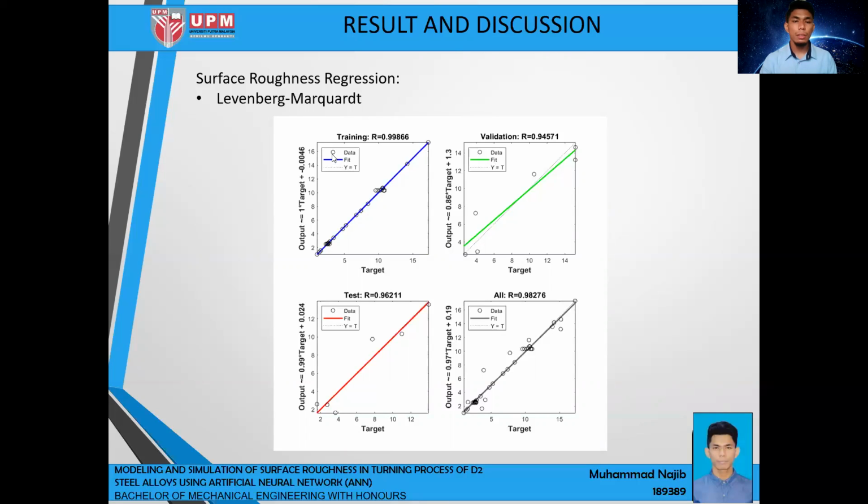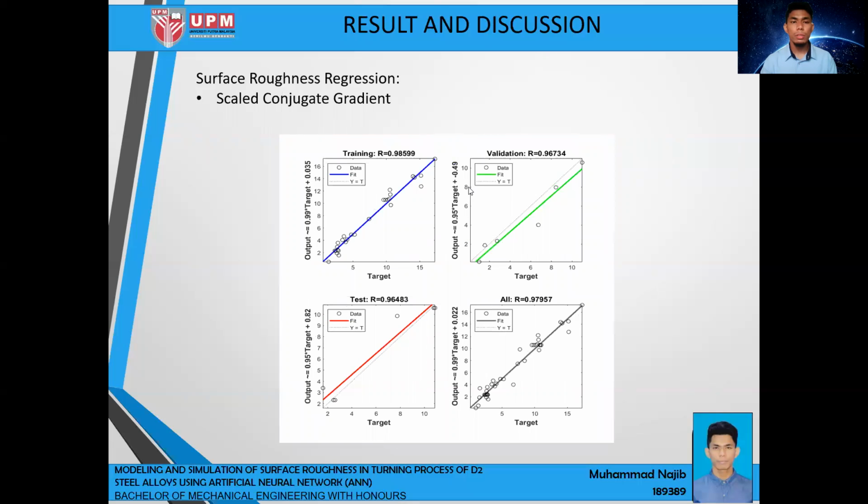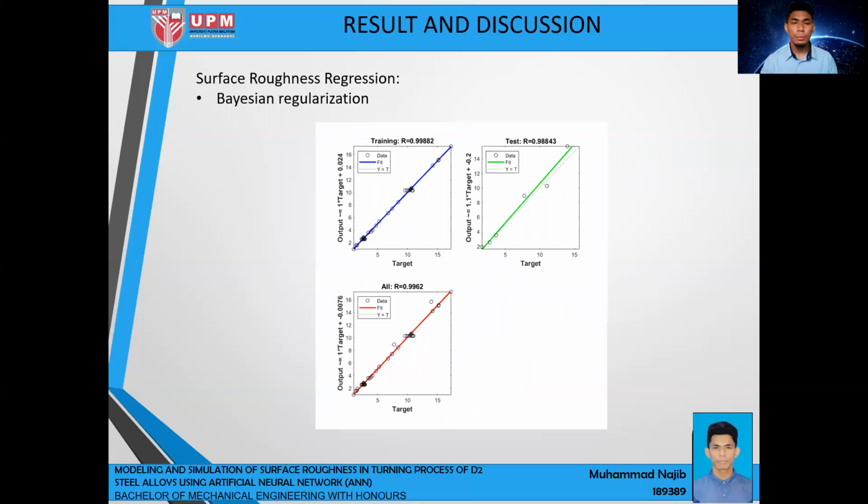As we can see, for the legend, the circles show data. The solid line shows the fit line, which is when the coefficient is going to be 1, R equal to 1. And as we can see, most of the data approaches the fit line. Same goes to the scaled conjugate gradient, which shows a pretty good distribution. As we can see, the data mostly approaches the fit line.